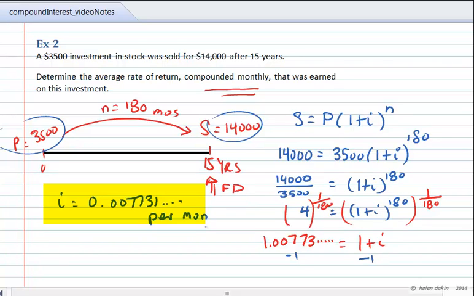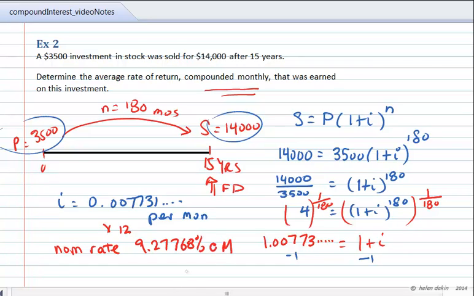0.773% per month. To determine the nominal rate compounded monthly, you're going to multiply this number on your calculator display by 12. So you will end up with a nominal rate of 9.27768% compounded monthly.